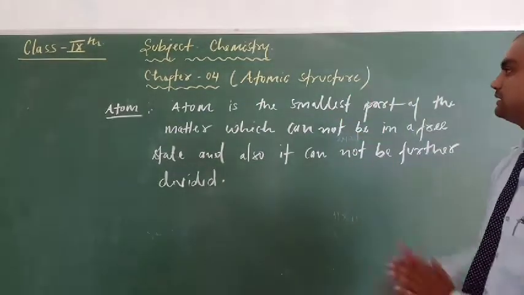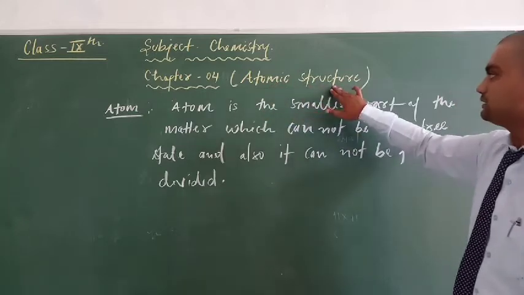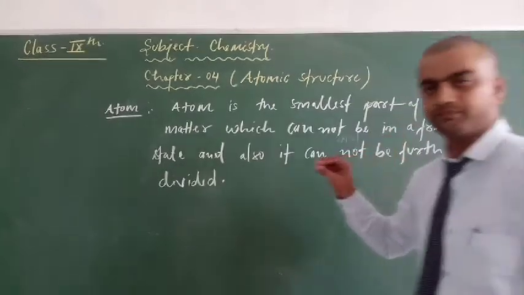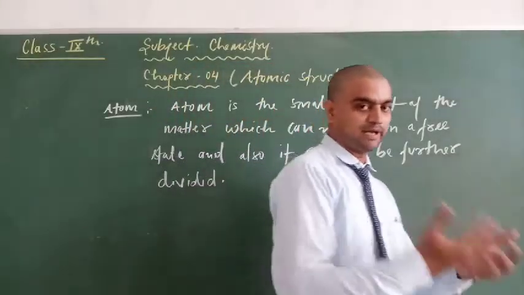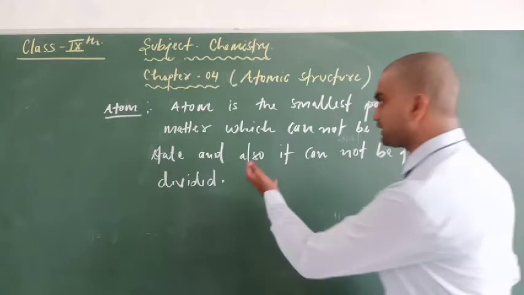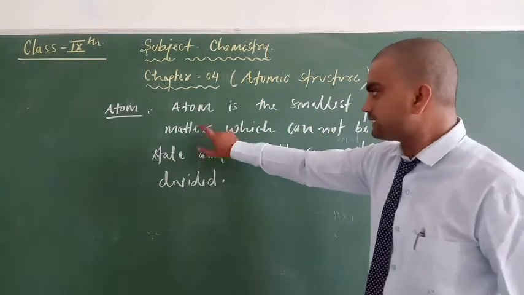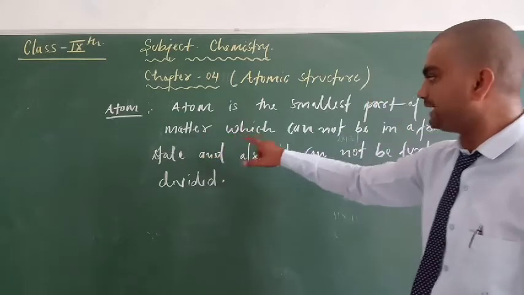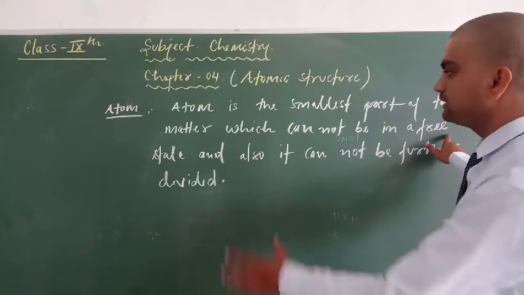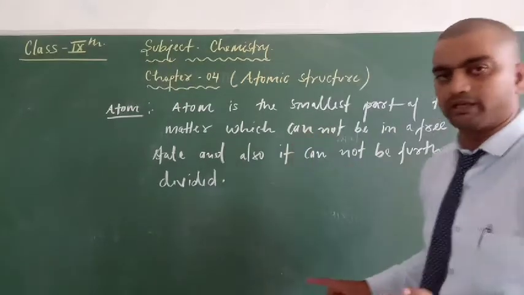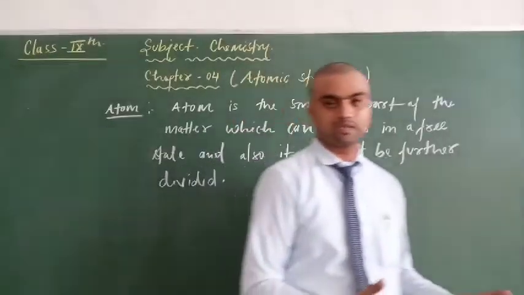Especially in this chapter, we have to talk about atomic structure, that is the structure of atom. So first you have to know the definition of the atom. Atom is the smallest part of matter which cannot be in a free state. That means it cannot survive in a free form.